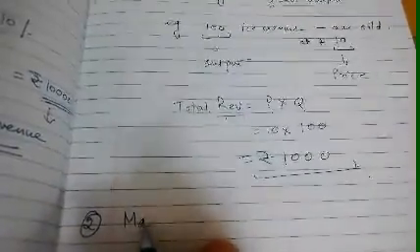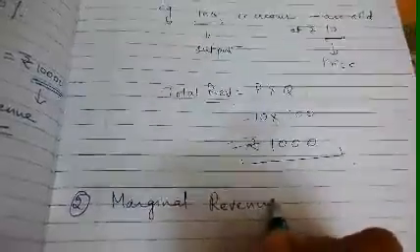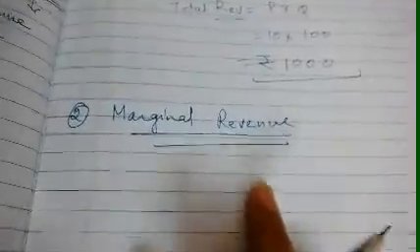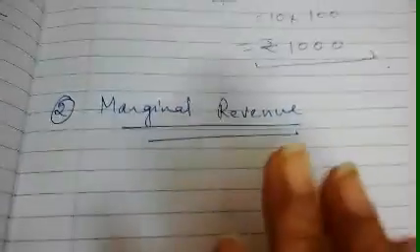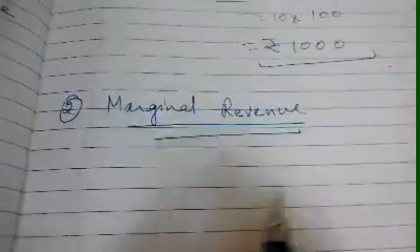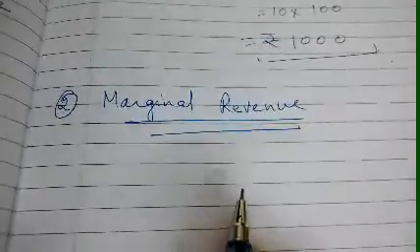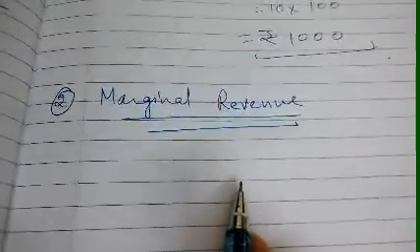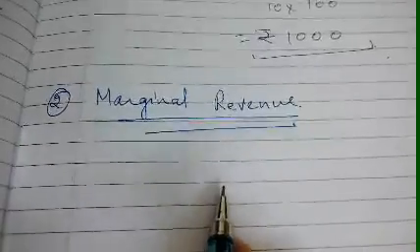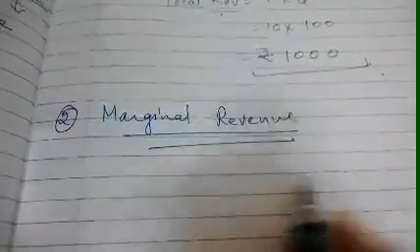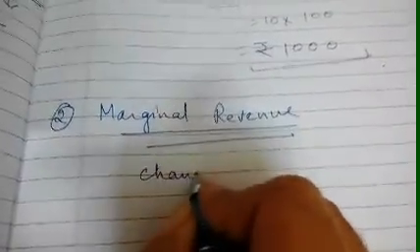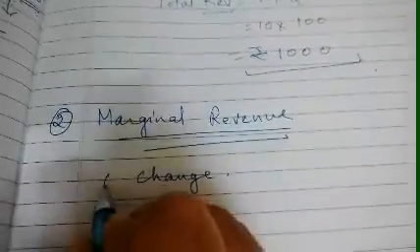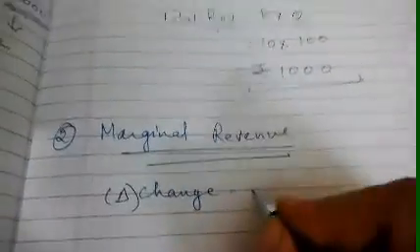Now the next concept is marginal revenue. The second component we are going to discuss is the marginal revenue. Now what is marginal revenue? Marginal revenue is the change in total revenue when one more unit of a commodity is sold. Change is represented by the delta sign.